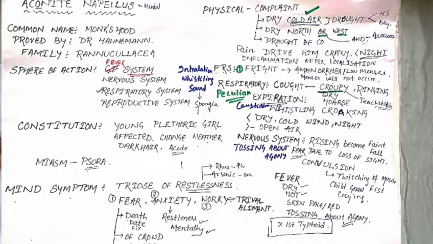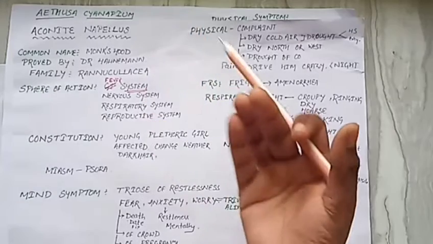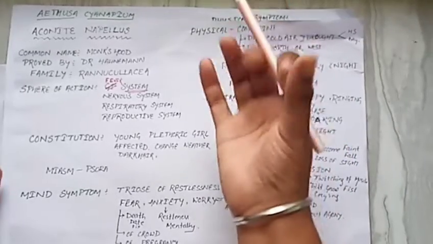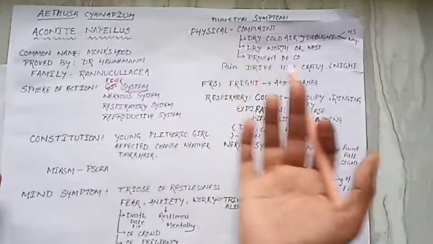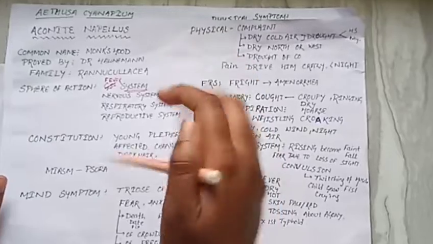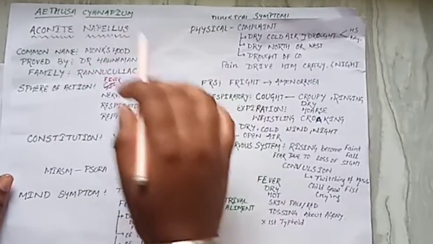Today we are going to discuss the second year first drug, that is Aconite Napellus. First we discuss how to study Materia Medica. We discuss the systematic way in which we study Materia Medica. Within 2 minutes I will cover all of Aconite Napellus.